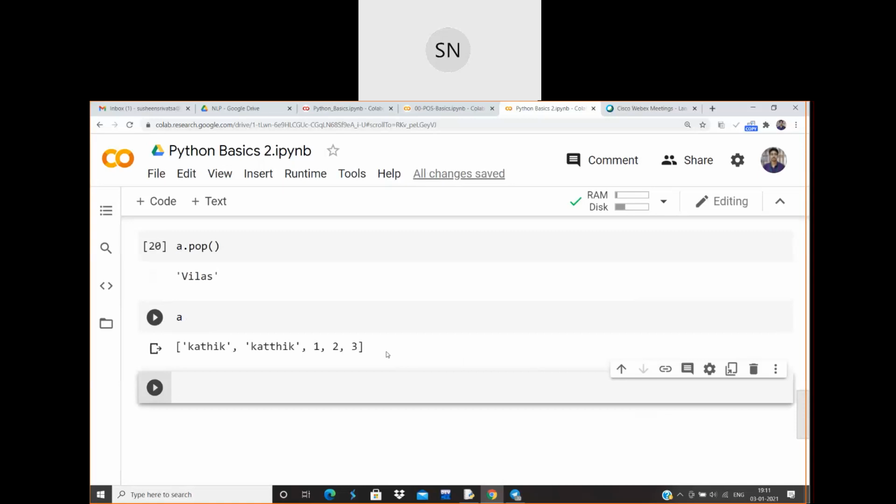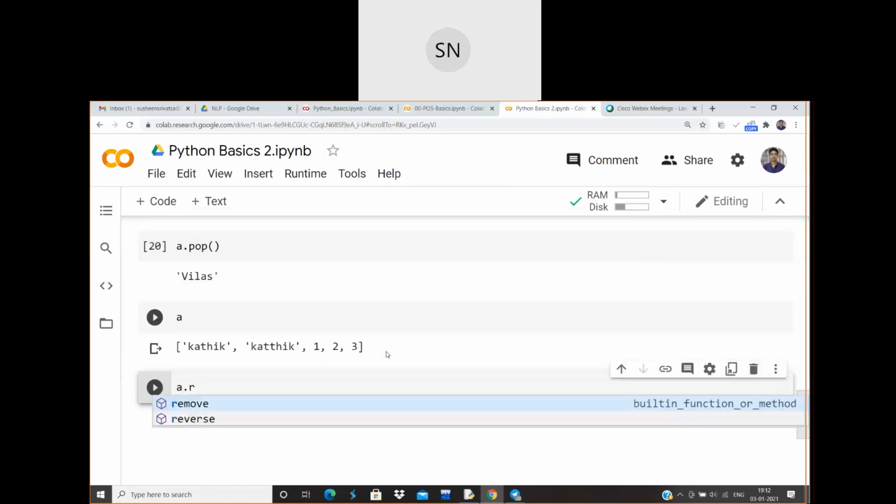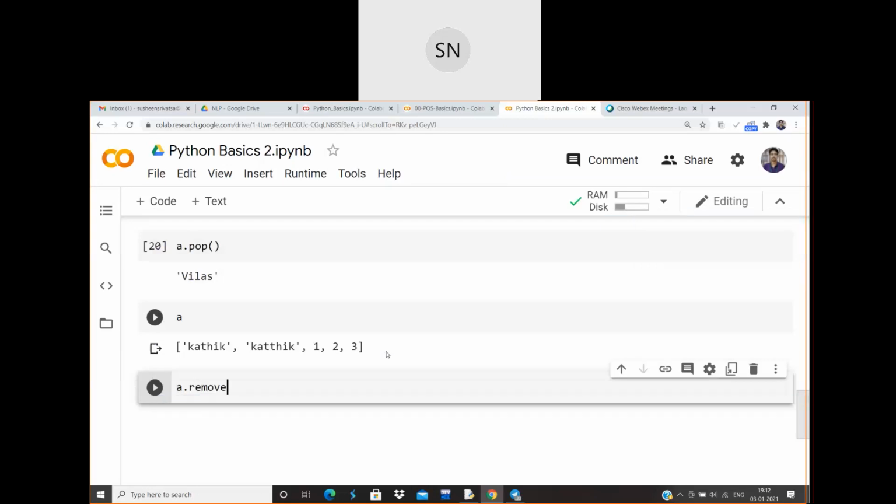Yeah. Okay, fine. What if I want to remove some particular thing which I don't want? I know the value, and I just don't want the value to be present in the list. So I just want to remove that one. Again we have a method called remove in this list. A dot remove.